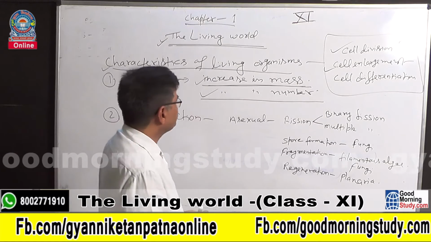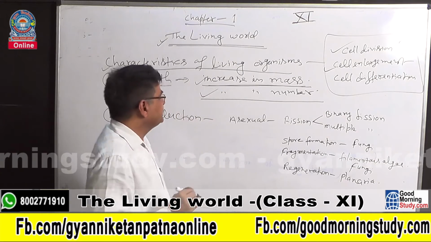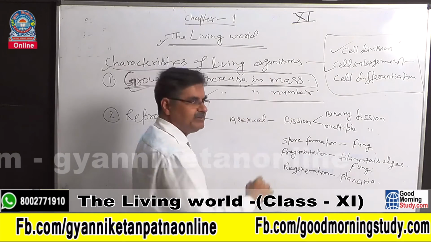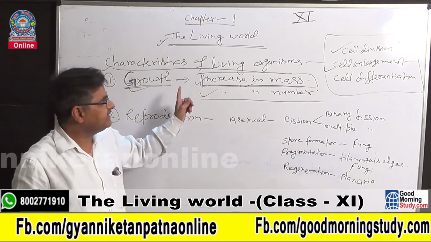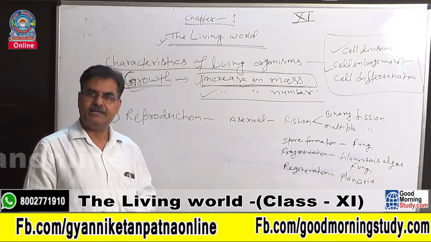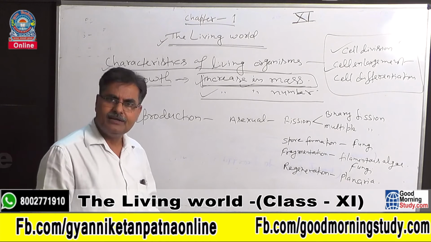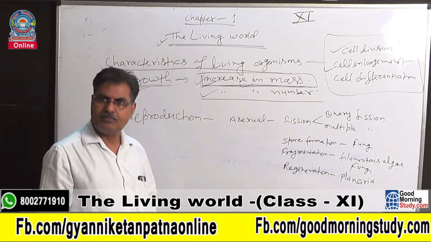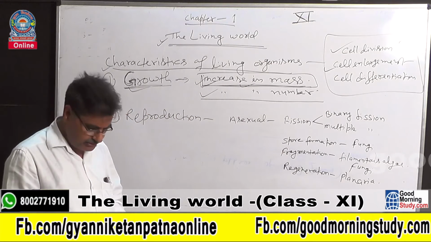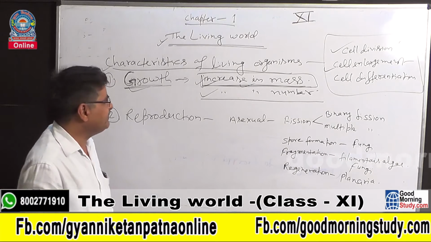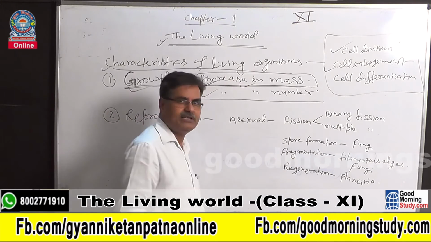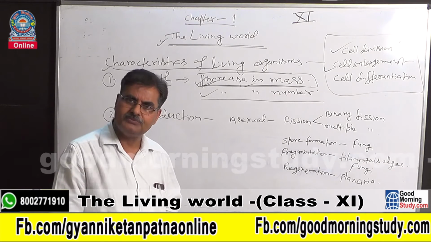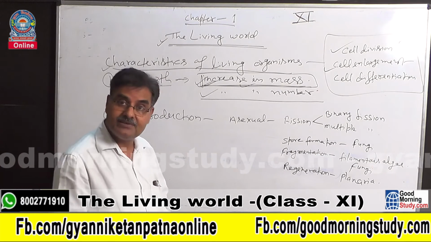Second thing: if we consider only increase in mass as the criterion for growth, then non-living objects can also grow, because a boulder, mountain or sand mound can also increase in size. But what is the difference then?